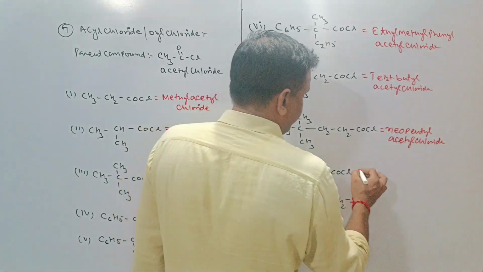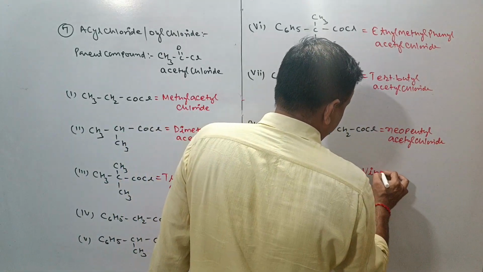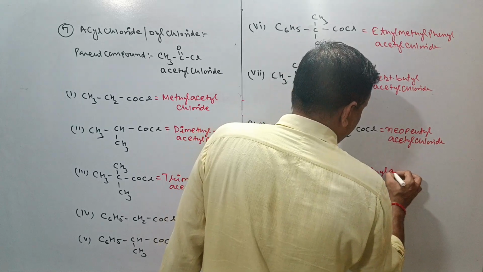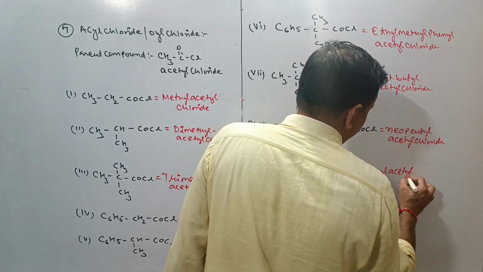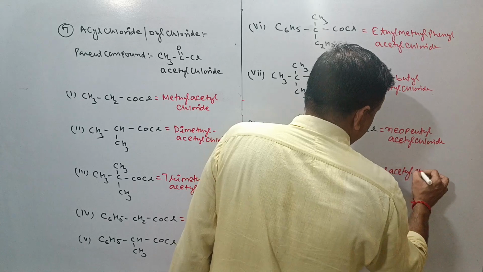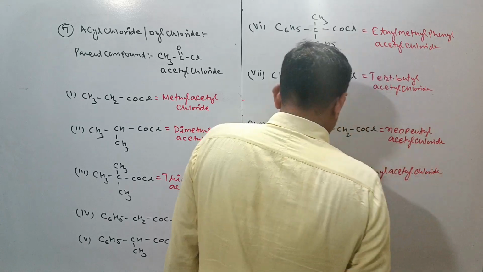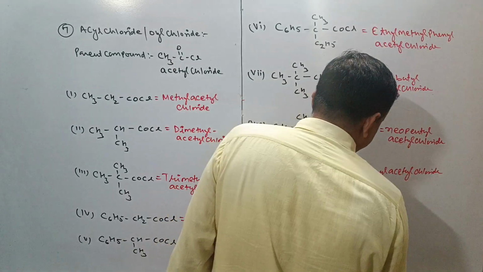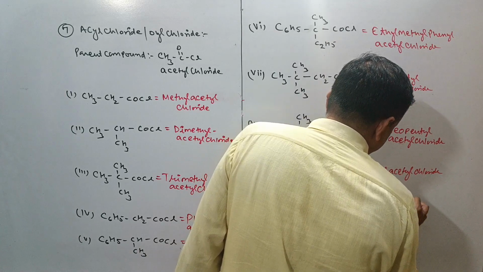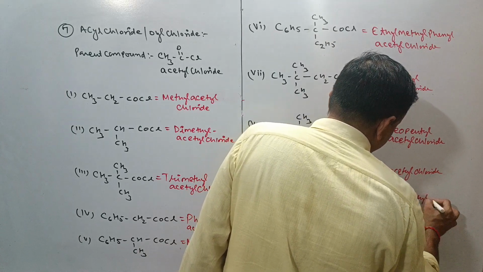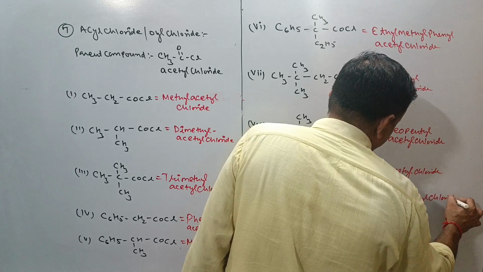For this it will be vinyl acetyl chloride. Vinyl acetyl chloride. This will be your allyl acetyl chloride, the name of the compound.